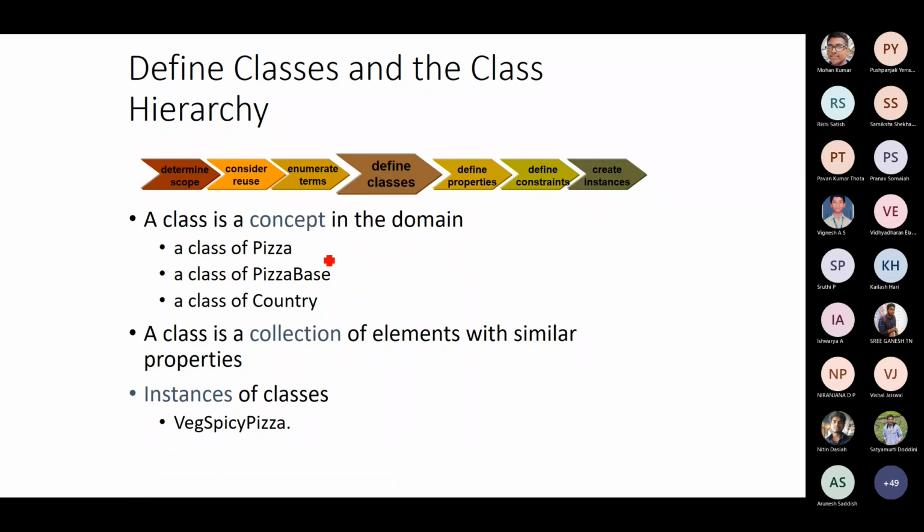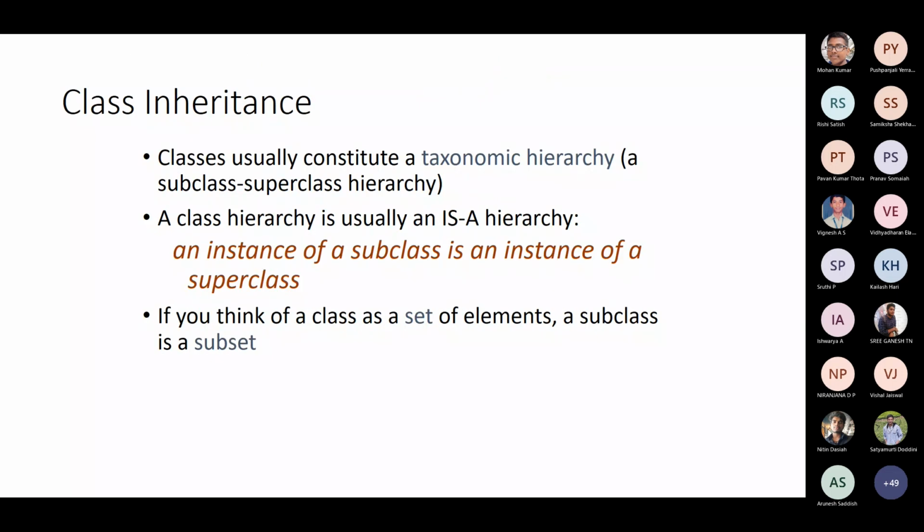A class is a concept in the domain. So you have a class of pizza base, a class of country, etc. A class is a collection of elements with identical properties. Instances of classes will be the specific type of information.